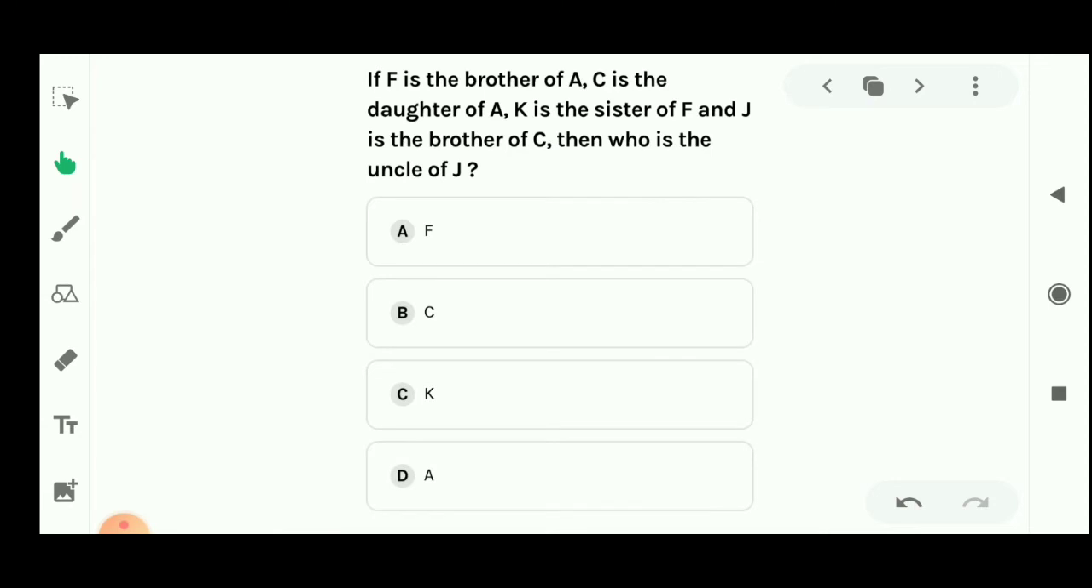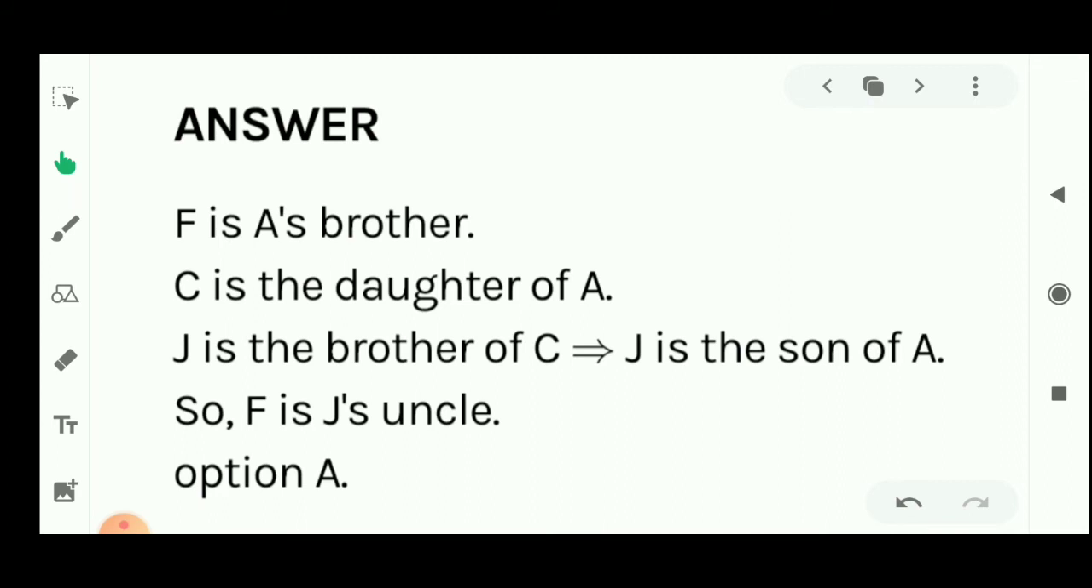Let's see the next question. If F is the brother of A, C is the daughter of A, K is the sister of F and J is the brother of C, then who is the uncle of J? There are the options of the given question. Let's see the solution. F is A's brother. Similarly, C is the daughter of A and J is the brother of C, so J is the son of A also. So F is J's uncle. That means which option will be right? Option A.